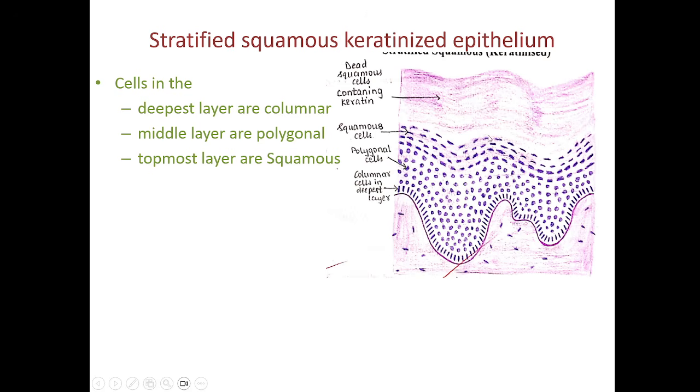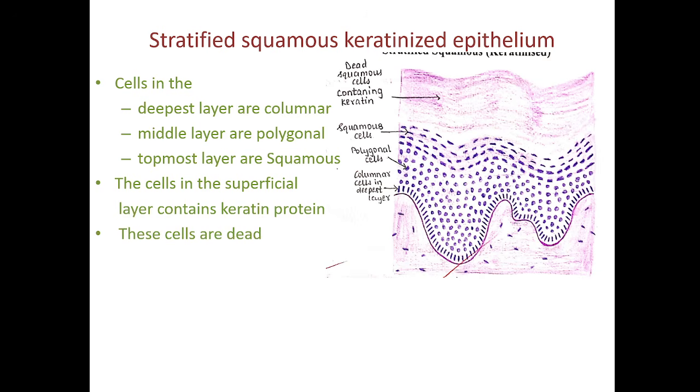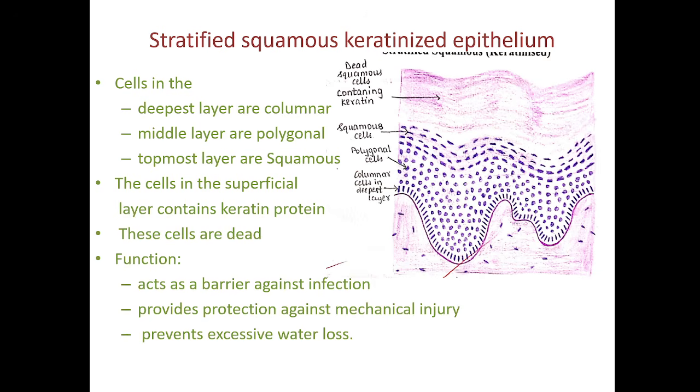And on top keratin is present. Okay. So this is the stratified squamous keratinized epithelium. The cells in the superficial layer will contain keratin protein. These cells are dead. This epithelium, obviously, is present in the epidermis of the skin.